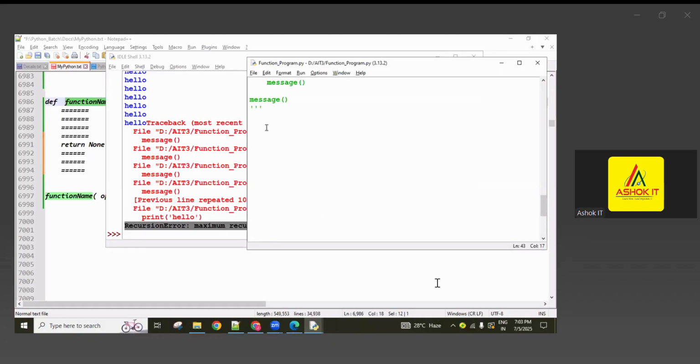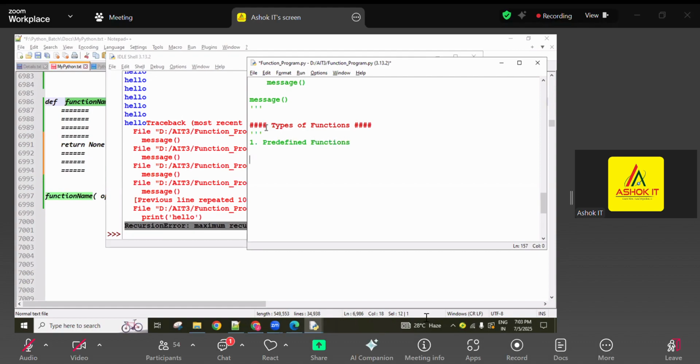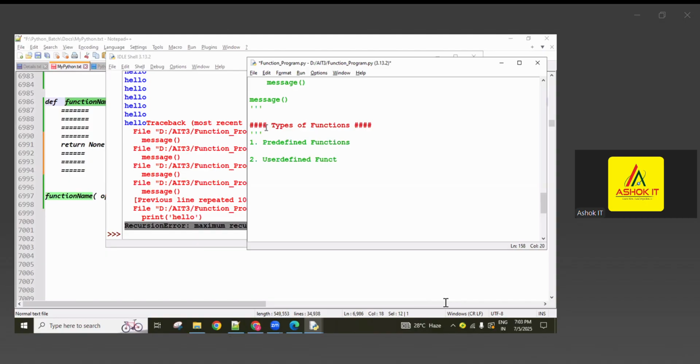And next, an important topic: types of functions, guys. We have two types of functions. One is predefined functions, and the second one is user-defined functions.